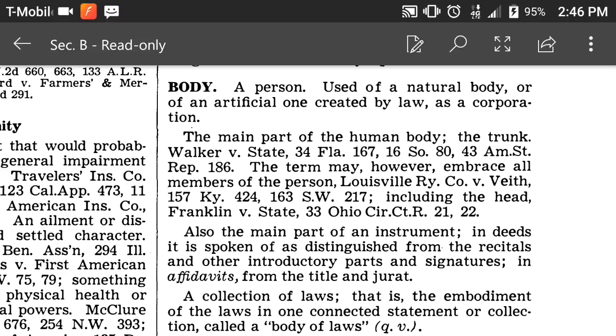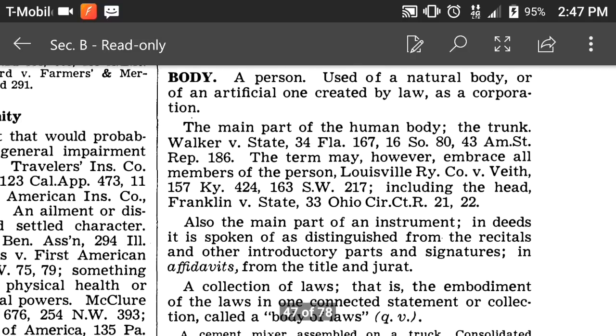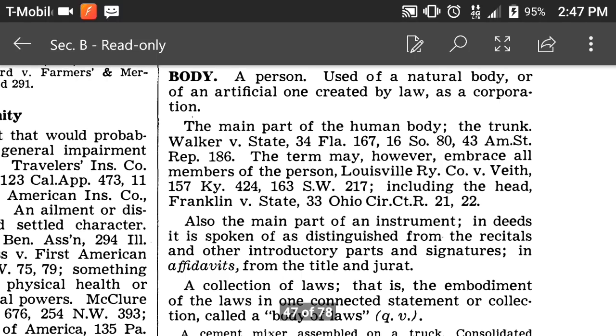So again, is that not what has taken place once you get a birth certificate? That's an artificial creation that they add body attachment to, which turns the body into a what? An artificial one created by law, which automatically makes it a corporation. So it's now a corpse. Do you see the word living man or woman on this thing at all? No, not at all. So again, people are just throwing things out there, don't have a clue what they're talking about, but trying to sound smart.